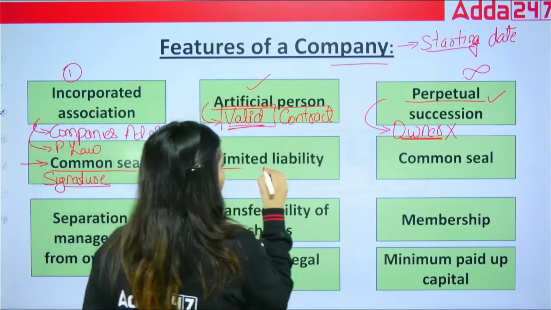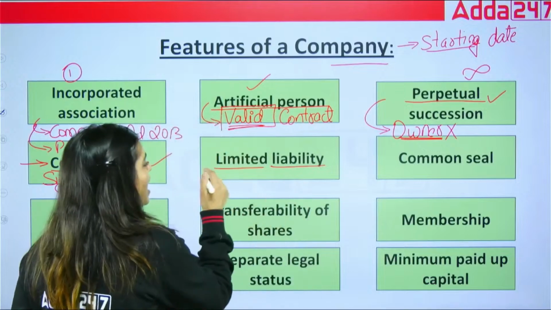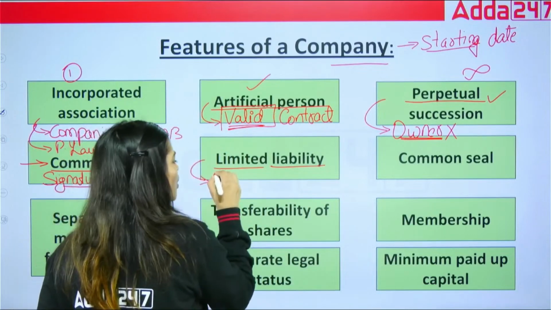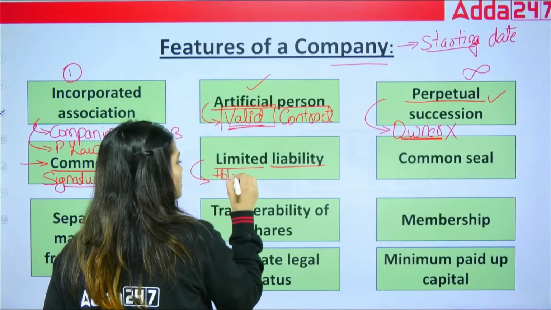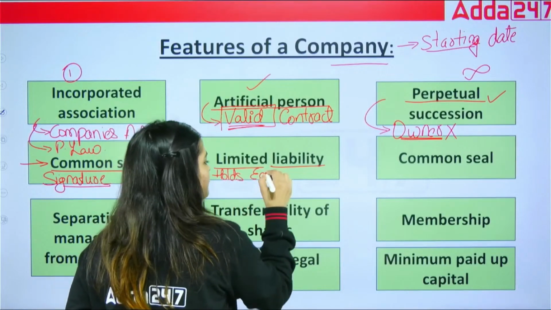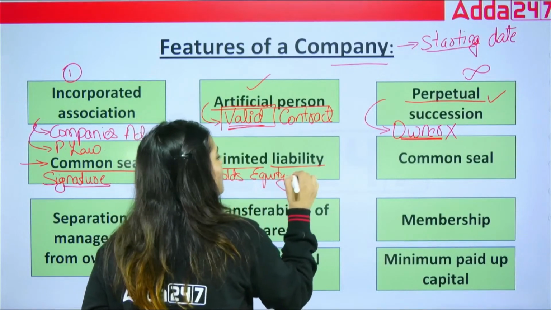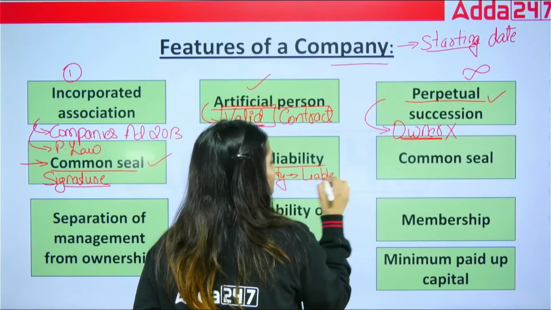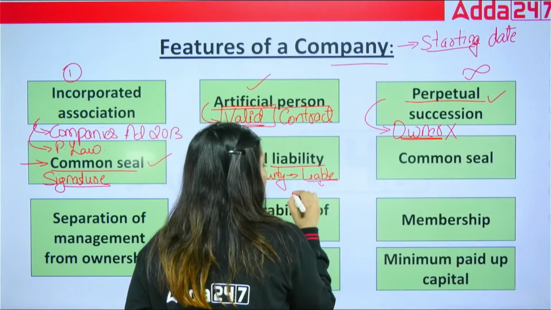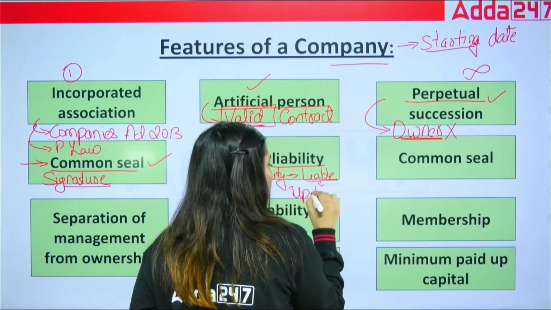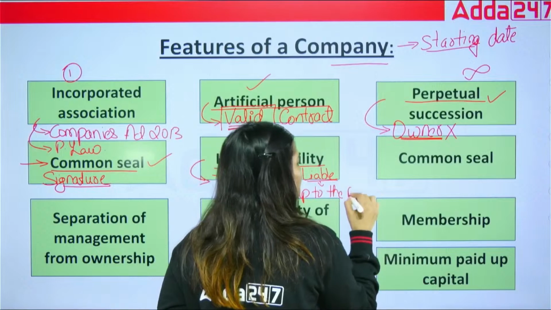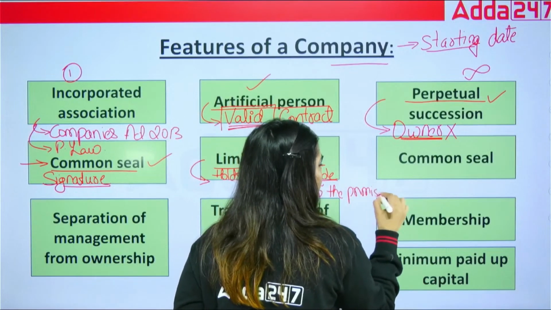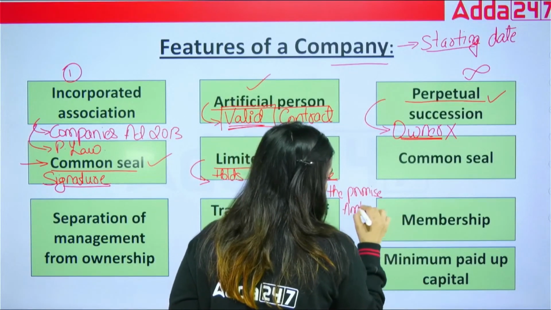Next is limited liability. Under this, whoever holds the equity will be liable up to the promised amount only. Means what?